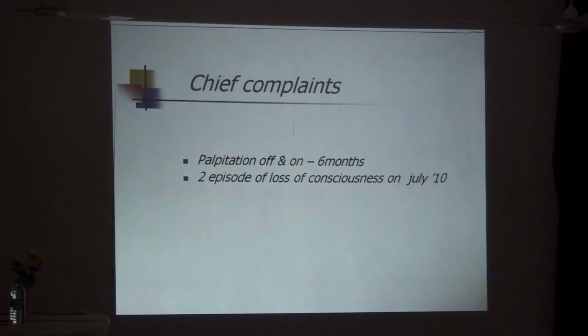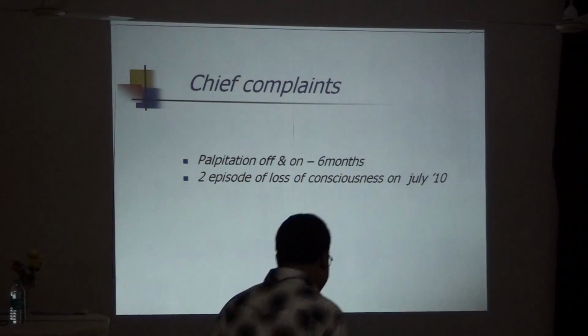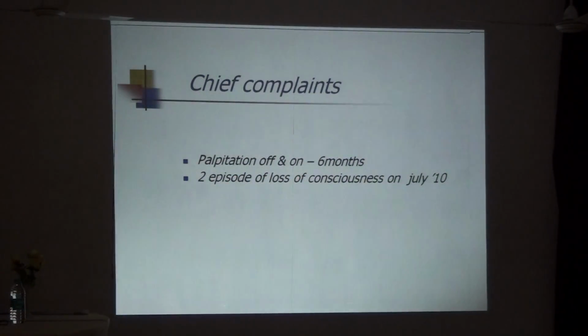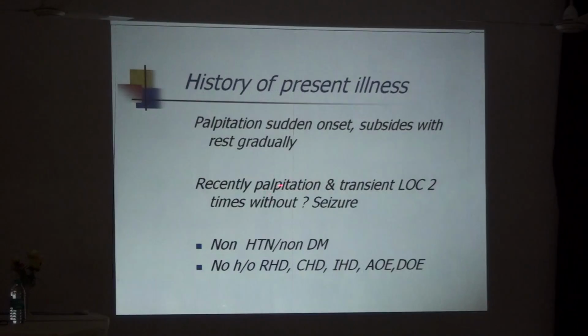When he presented to our clinic, he said that one day he fell on a mosquito nest and had a severe syncope, gradually regained consciousness and then came to us. Palpitation was sudden onset, with two episodes of transient loss of consciousness, but it doesn't look like seizure.